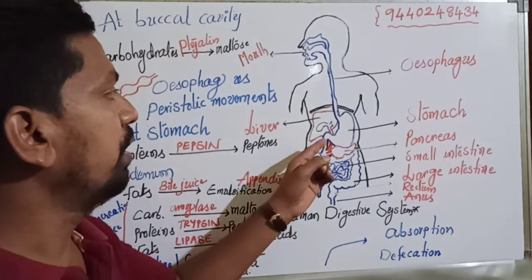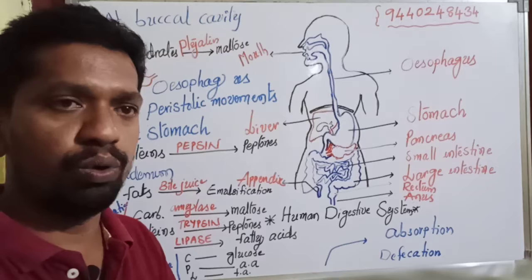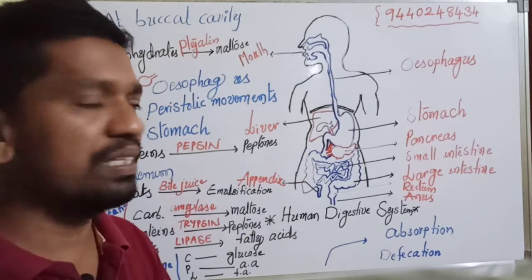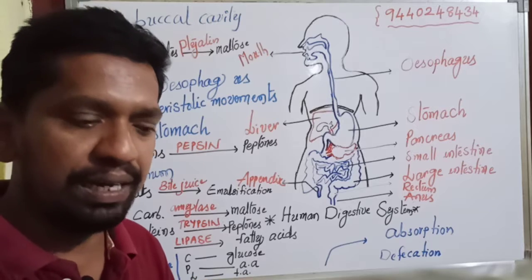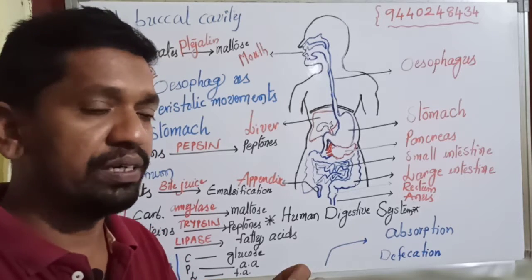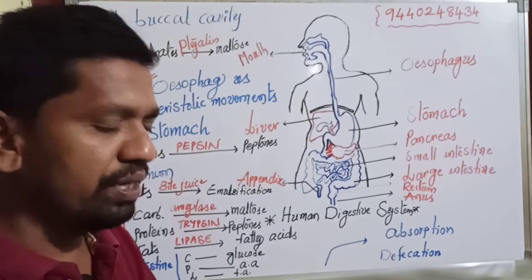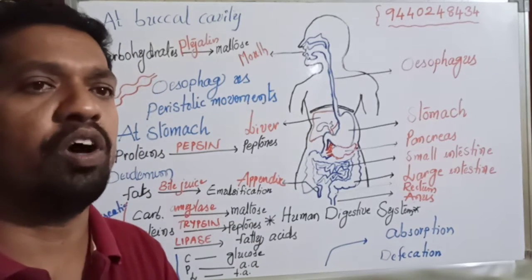For example, the stomach acts as a storeroom temporarily. Due to the contractions in the stomach, the food is completely mixed with different digestive juices. Again, due to contraction, the food is converted into small particles.